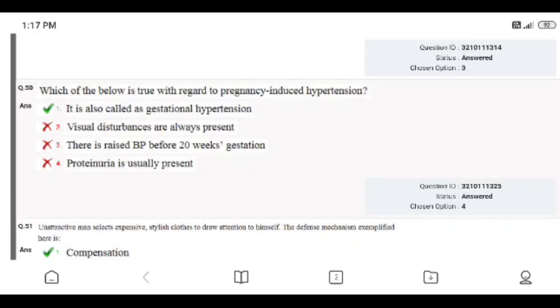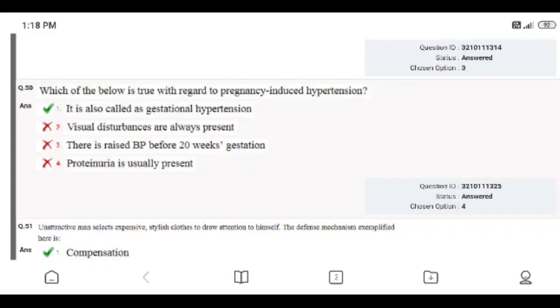Options: it is also called gestational hypertension, visual disturbance are always present, there is raised BP before 20 weeks of gestation, proteinuria is usually present. I gave option 4. It is a very simple question, but if you are overthinking the question, you will definitely give the wrong answer. Like that only I gave this answer in this question.